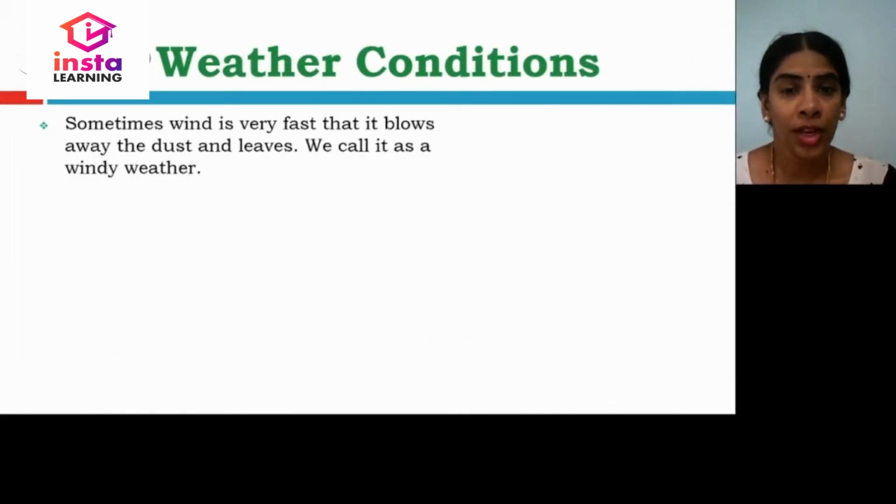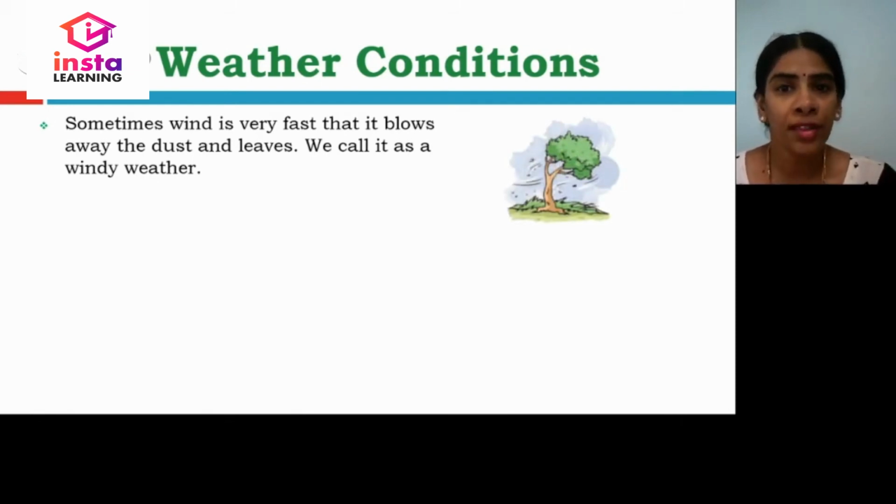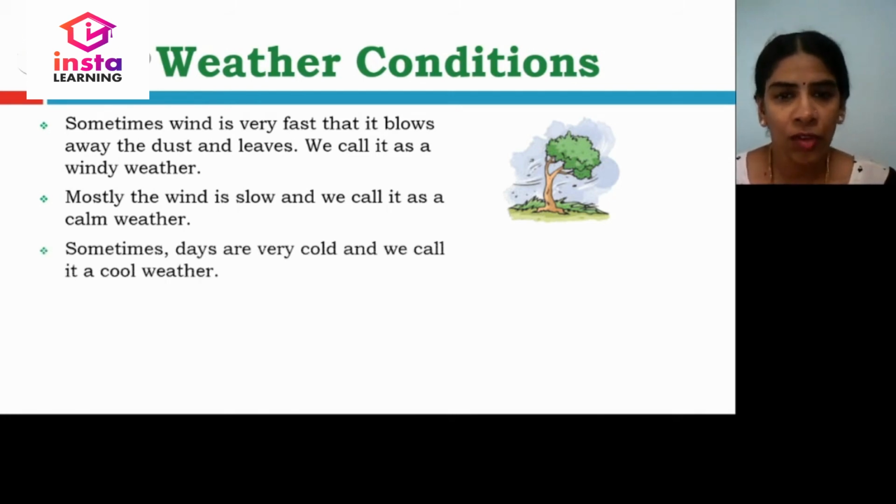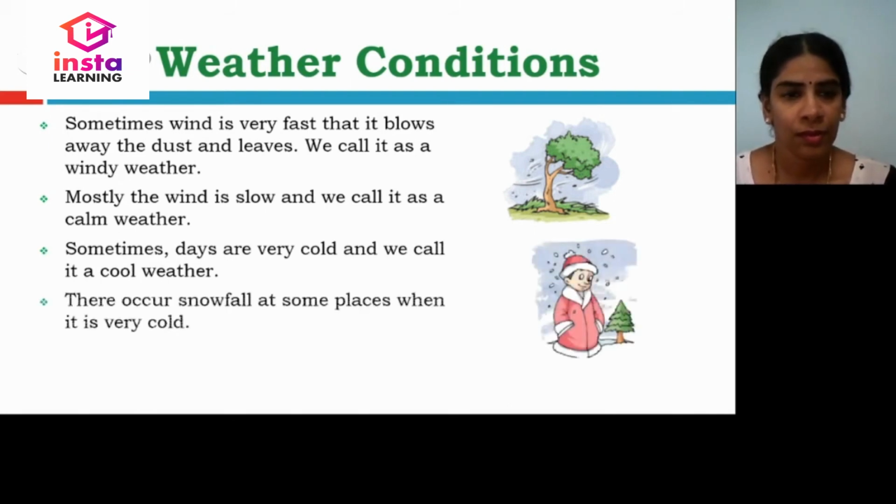When the wind is very fast, it blows away the dust and leaves. We call it windy weather. Mostly the wind is slow. When the wind is slow, we call it calm weather. And when the days are very cold, we call it cool weather. Mostly cool weather occurs with snowfall at only certain places and these places will be very cool.